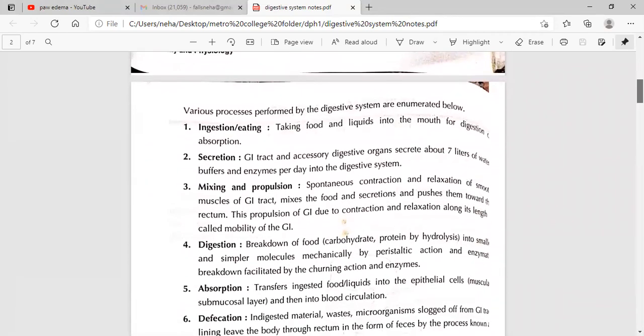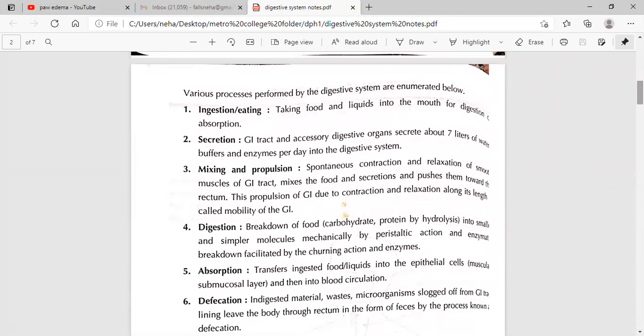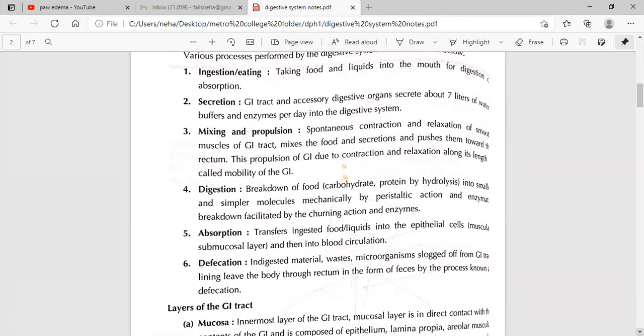Various processes performed by the digestive system are enumerated below. Ingestion: eating, taking food and liquid into the mouth for digestion and absorption. Secretion: the GI tract and accessory digestive organs secrete about 7 liters of water, buffer, and enzymes per day into the digestive system.